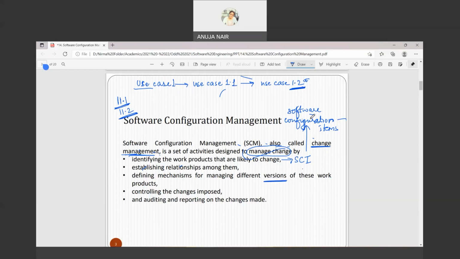Okay. Controlling the changes imposed, and auditing and reporting on the changes made. Auditing and reporting is nothing but an audit process, a review process. You are auditing whether the changes have been incorporated or not. So it's like a review, right? And reporting is of course documentation. So software configuration management is composed of all these activities that we just talked about, right?